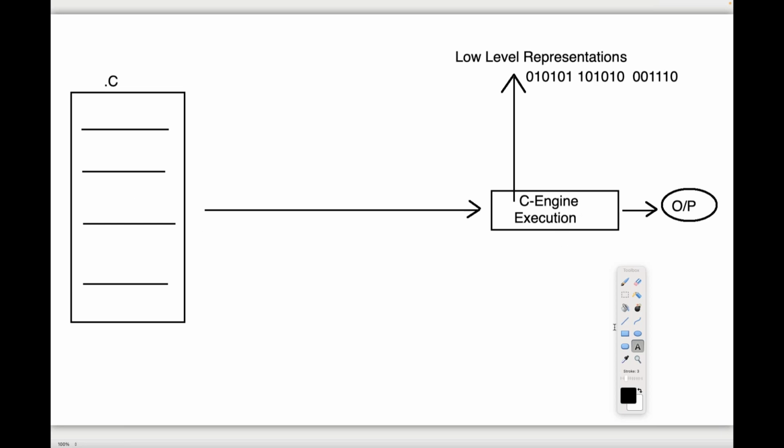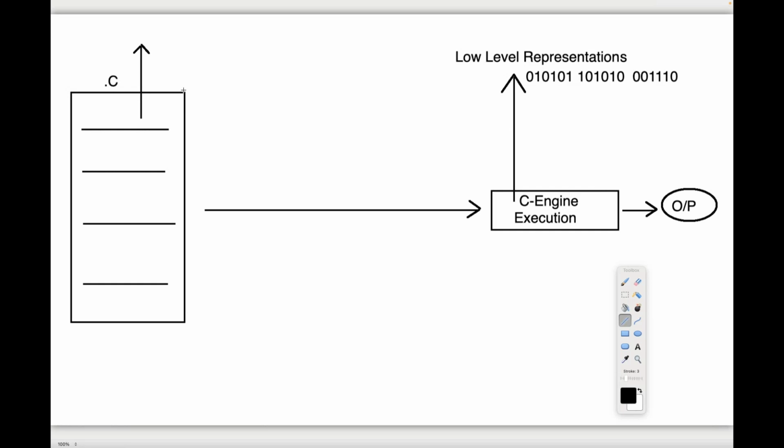Now coming to the C program. It may be a C program, a Java program or a CPP program, whatever it may be. This program is provided by a developer. The .c file is prepared by a developer, a human being.